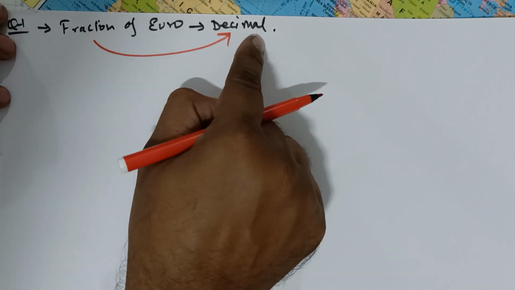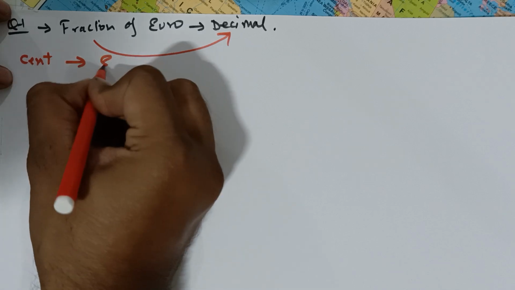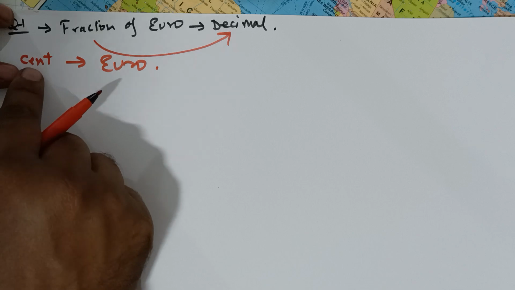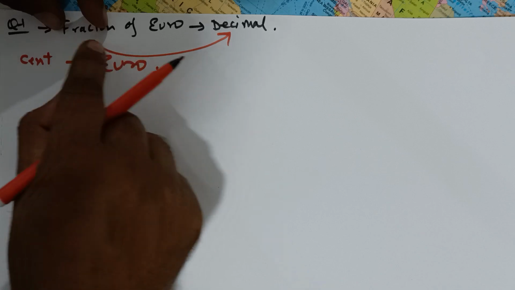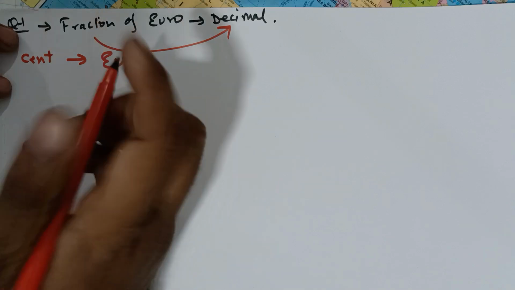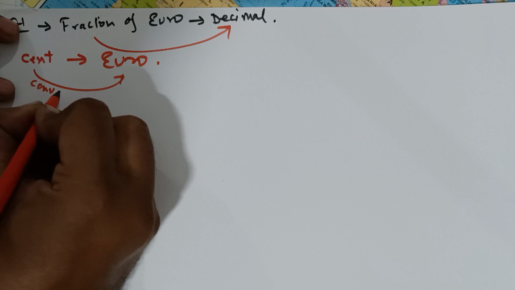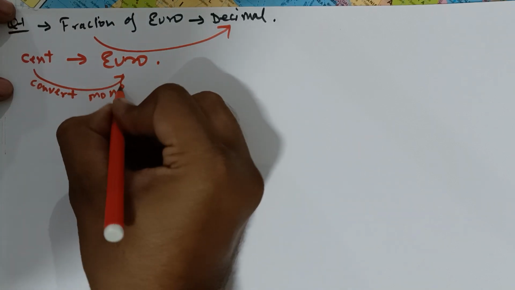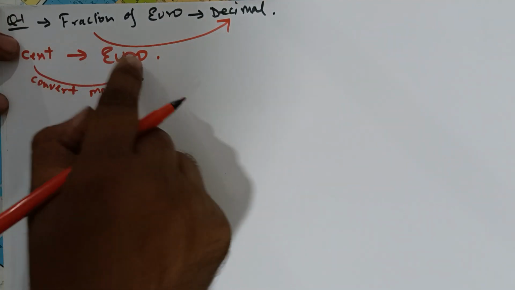But before the fraction, first we have to convert cent to euro, because the number is given in the form of cent. First we will convert into euro. Euro itself will become a fraction. Then the fraction we can convert into a decimal. Right? So first we have to convert the currency. Convert money. First we will convert the cent to the euro.